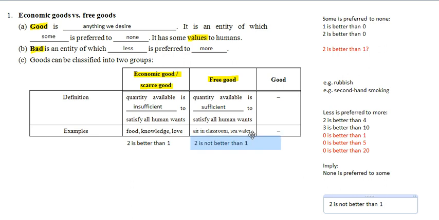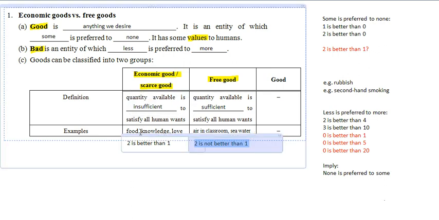Why is this the situation? So let's take food as an example. For food, some people in Africa do not have enough food. Actually, if you double the amount of food in the world, humans will become happier because everybody can get the food. And then we can say that 2 is better than 1. But for free good, just like air and also seawater, we already have a lot of it.